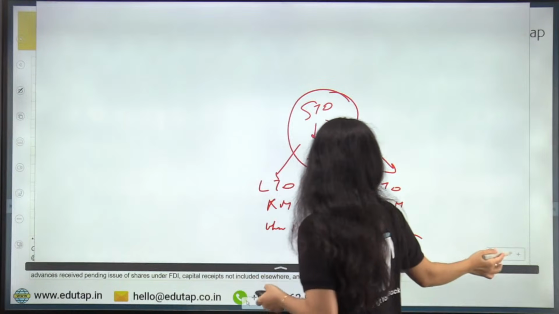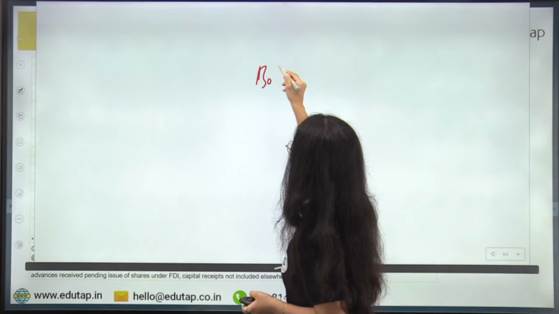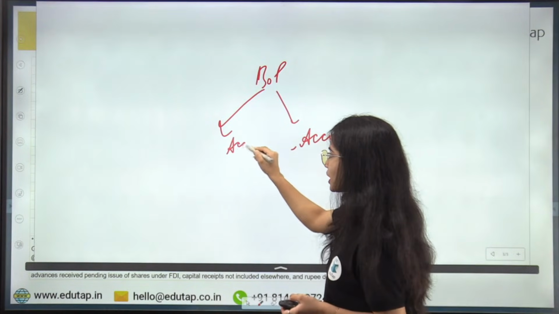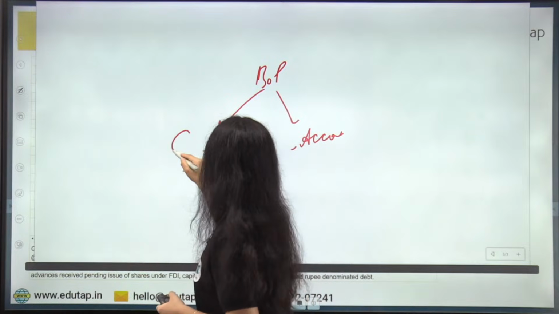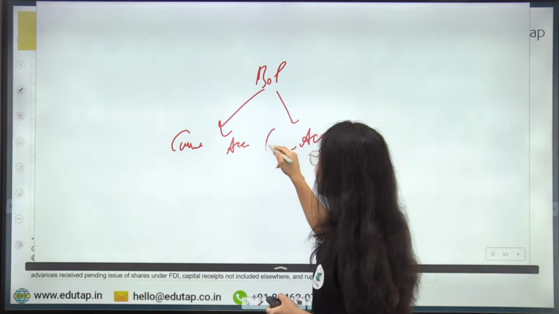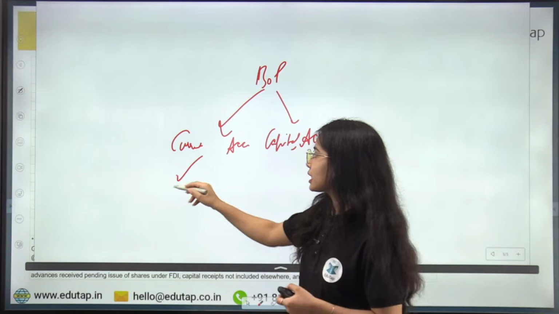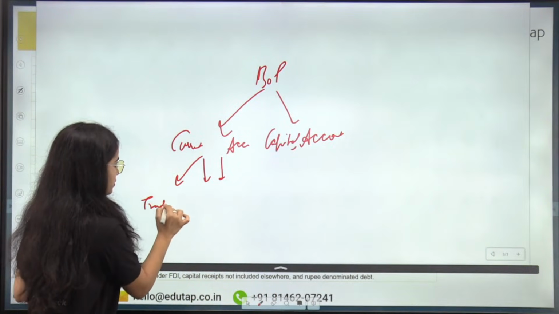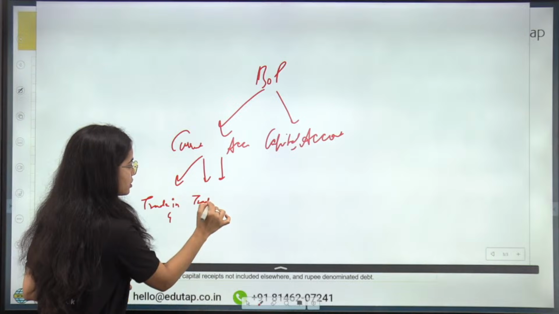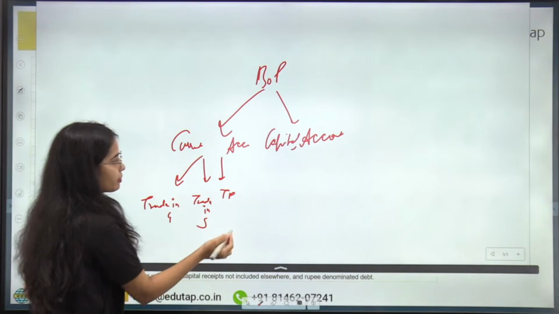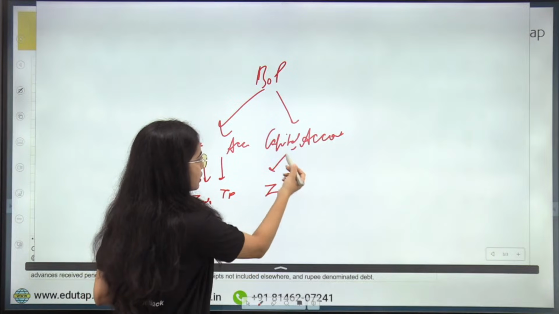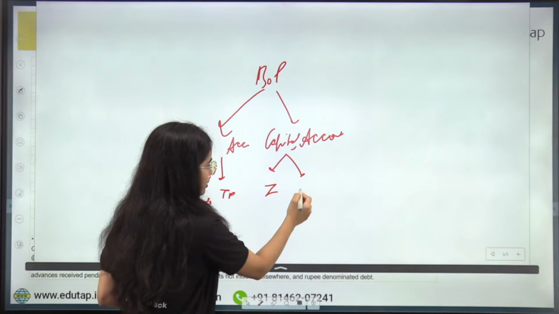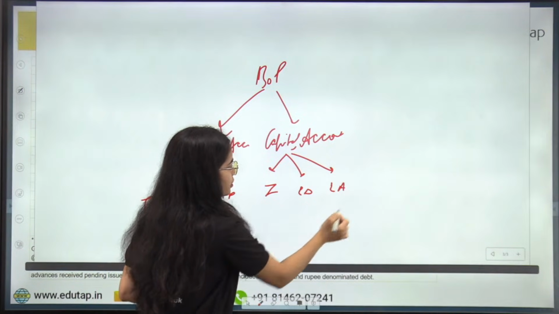Can you tell me what are the two important components in the balance of payment? So balance of payment has two important accounts. What are these accounts? The capital account and the current account. Now in the current account there are three parts, that is the trade in goods, the trade in services, and the transfer payment. Okay, in the capital account you have the investments, the borrowings or the external debt we can say, and the external assistance. Okay, so this is the idea.